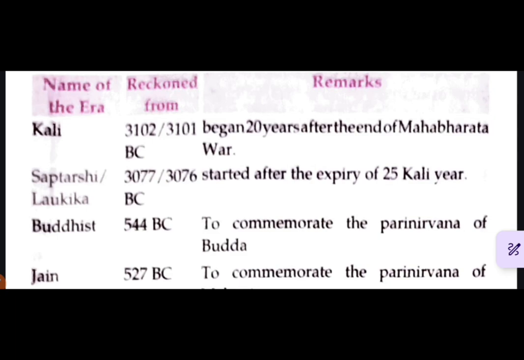Today we study about the importance of eras. Name of the era, year of commencement, remark. Kali: 3102 BC, began 30 years after the Mahabharata war. Saptarishi or Laukika: 3076 BC, started after the expiry of 25 years of Kali.